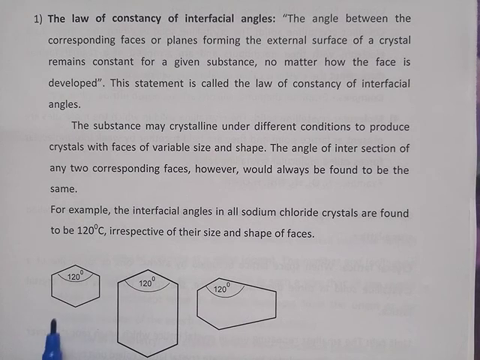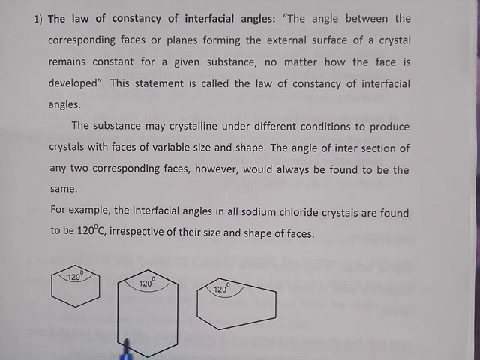Here you can observe that the interfacial angles in sodium chloride crystals are found to be 120. You can observe the sizes and shapes of the faces of the sodium chloride crystal. These crystals have different sizes and shapes of the faces, but the interfacial angle in sodium chloride remains constant, that is 120 degrees.